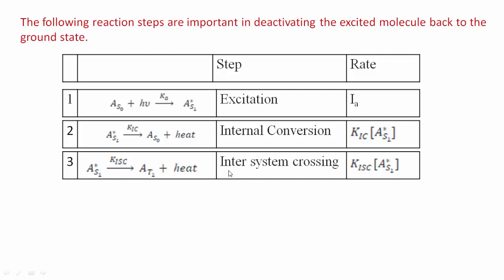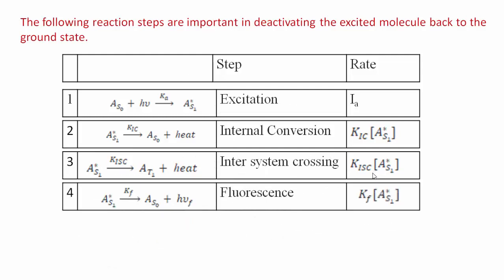The process is called intersystem crossing. That means transition of the molecule from the first excited singlet state to the first excited triplet state. The rate is given as KISC. This ISC stands for intersystem crossing. The rate depends on the concentration of the molecule in this excited state, so KISC and the concentration of S star S1.